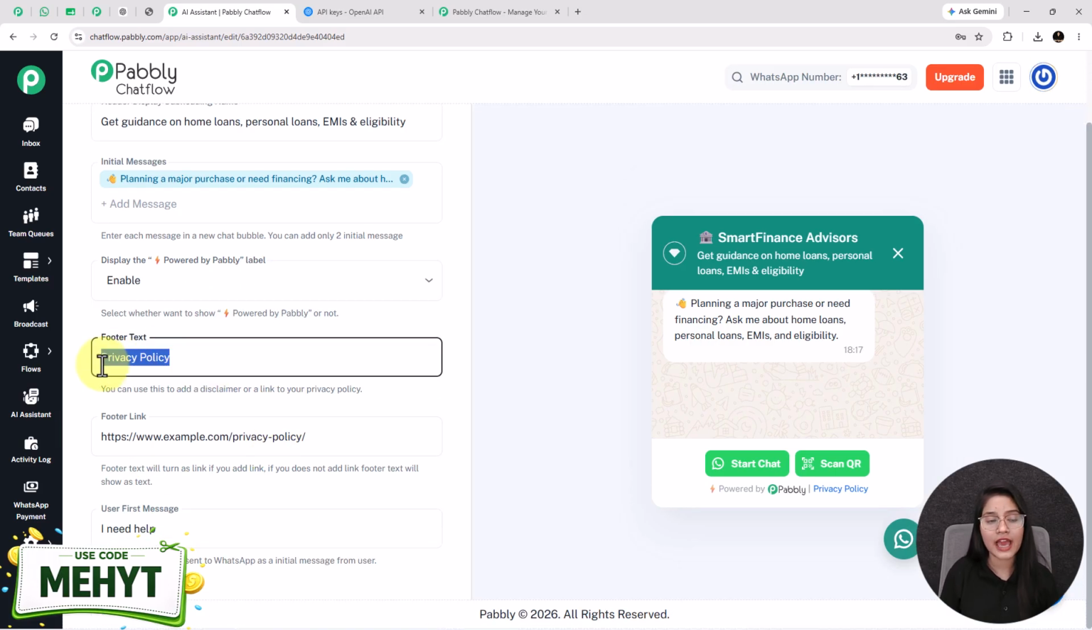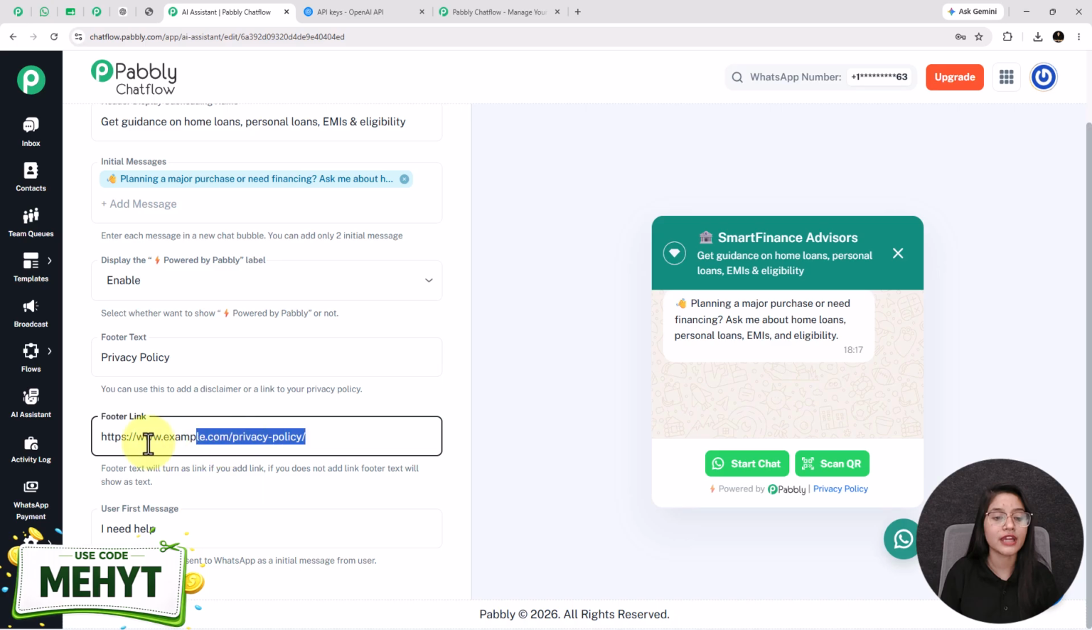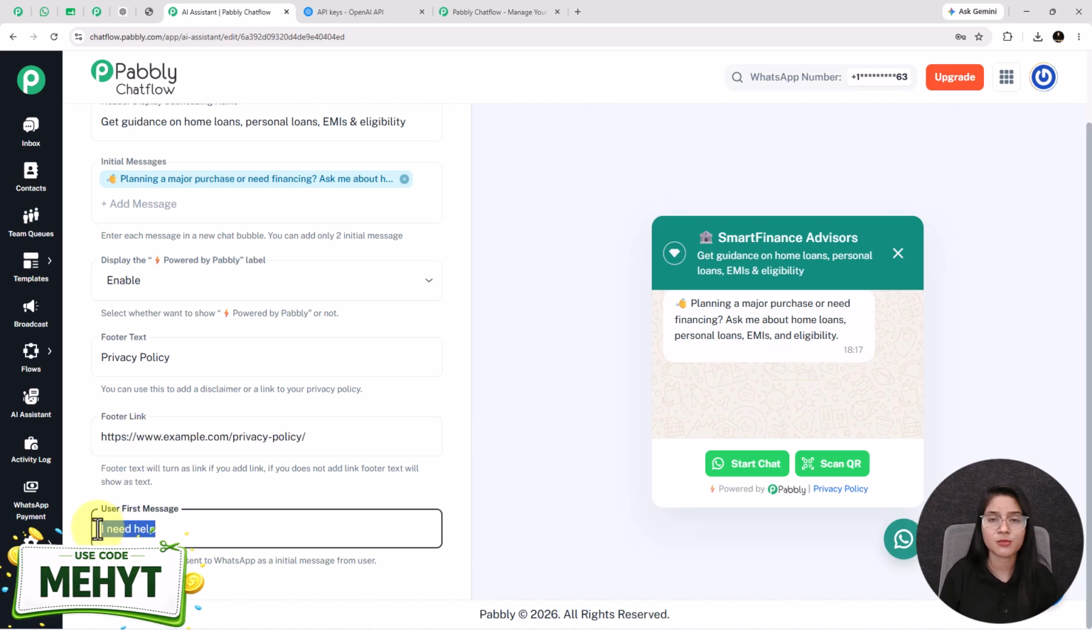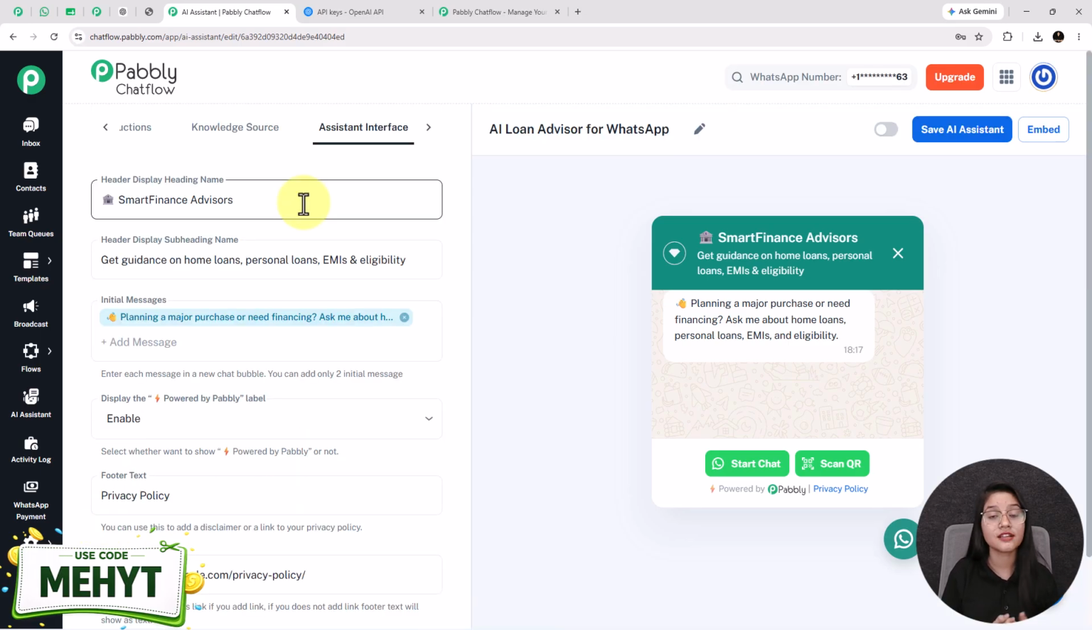And the footer text I have entered as privacy policy, also added one footer link. And the user first message I have entered as I need help. You can replace it if you want to. Now the setup of our AI assistant interface is completed.